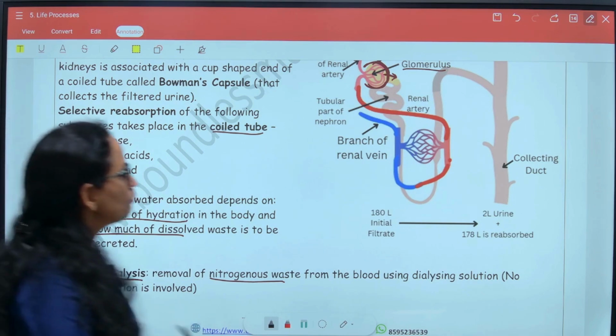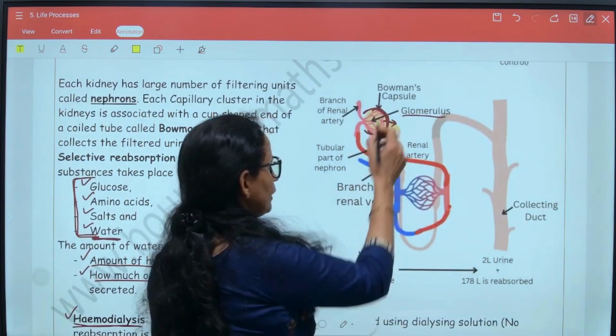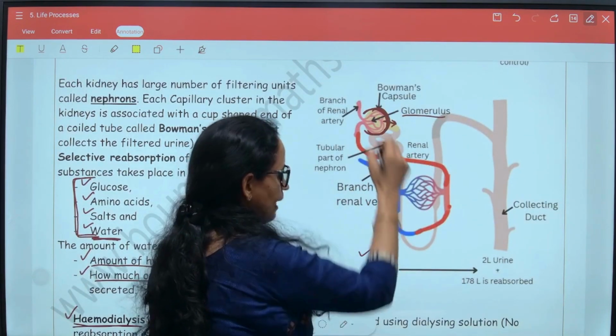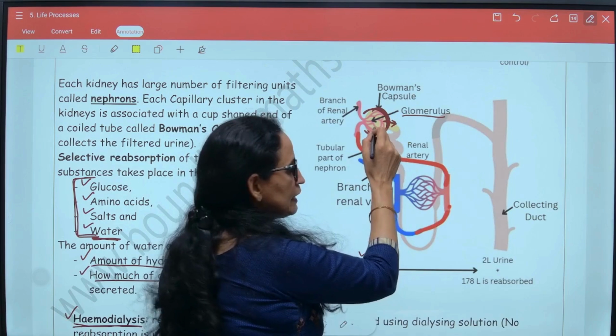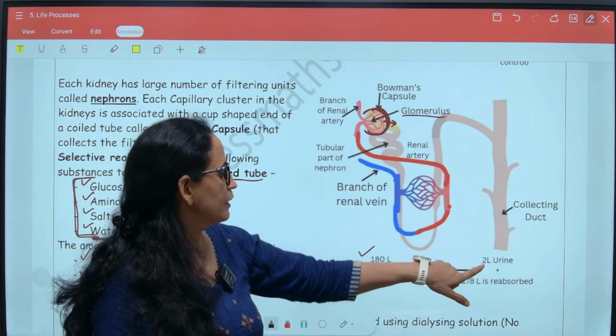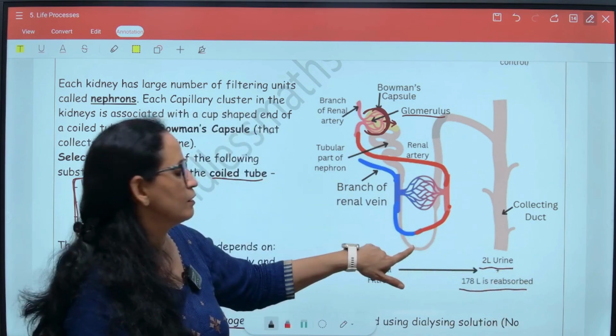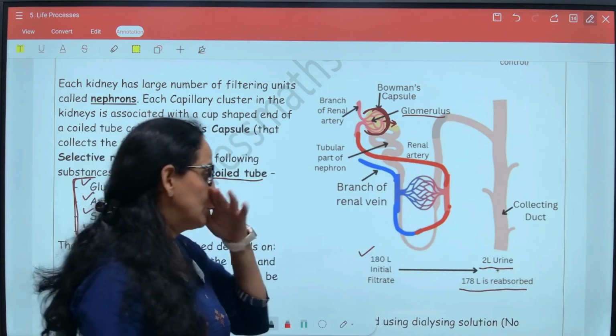Another important point to take care of here is, if 180 liters of initial filtrate is created in the Bowman's capsule, then out of this only 2 liters of urine is passed out, and the rest, 178 liters, is reabsorbed in this coiled tube. So you should remember this proportion.